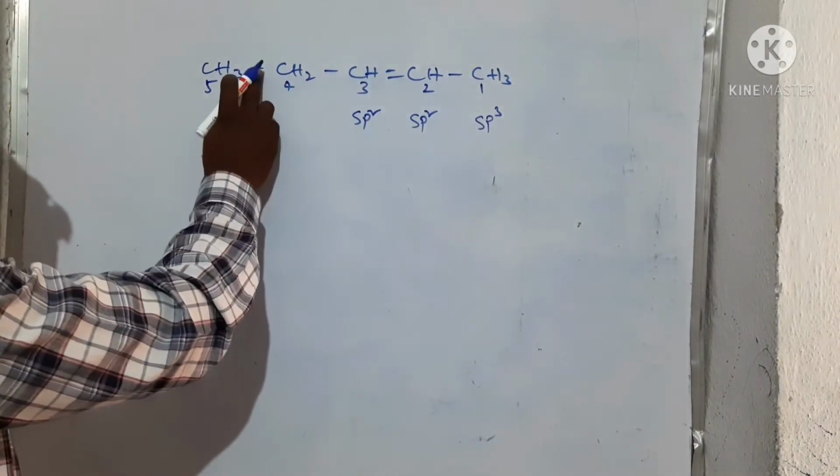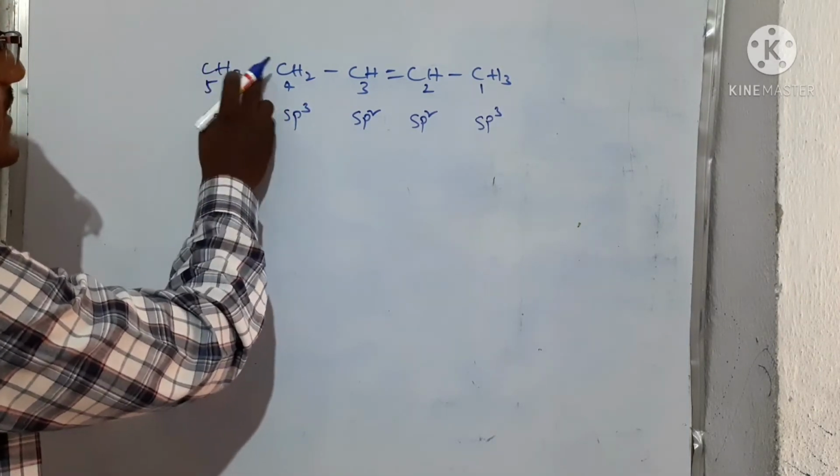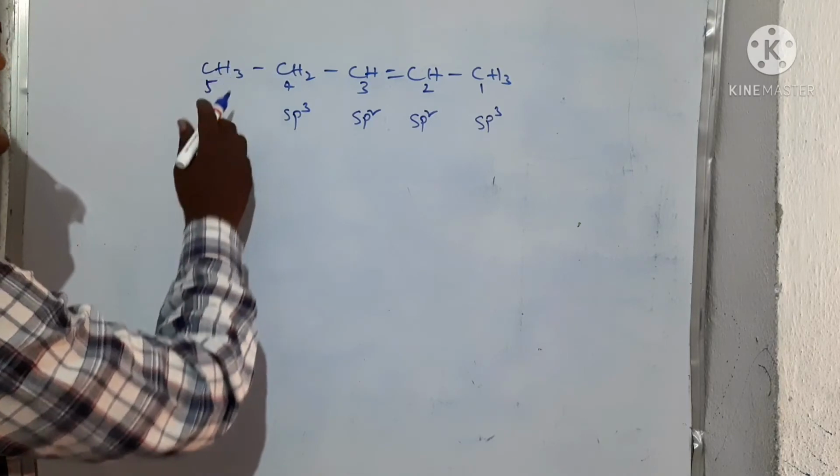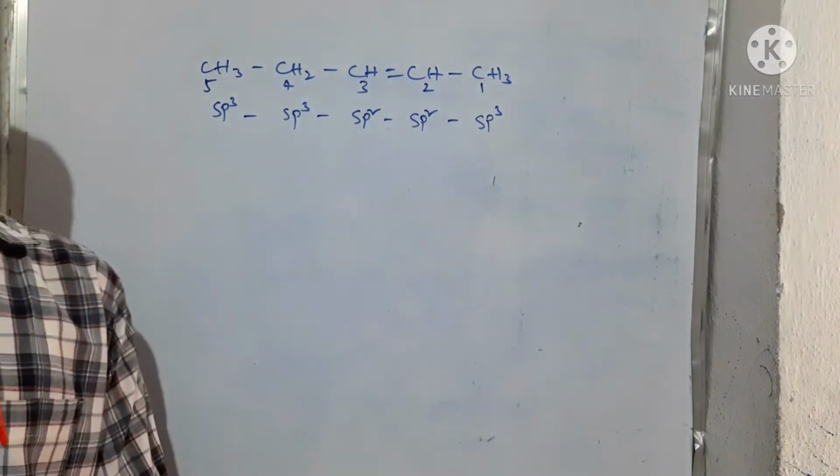These all are sigma bonds: 2 hydrogen sigma bonds, sigma bond, sigma bond. That means this is sp3. CH3, all are sigma bonds. This carbon is also a sigma bond, that means this is also sp3. So this is the order. This is the order. Right?